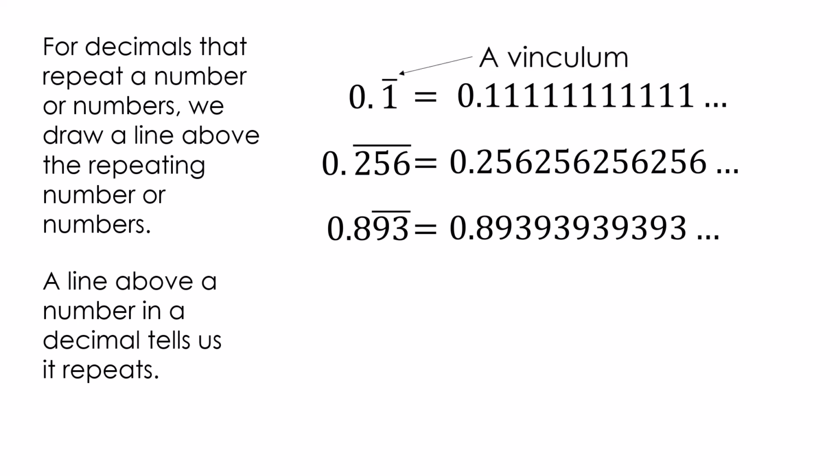Now here's a little cool tidbit for you. The line is called a vinculum. I'm not even sure how to pronounce it. Vinculum. Anyway, you don't need to know that. It's just kind of a cool little thing. If you're at a party, say, hey, I know what the line above a decimal that repeats is. Okay.